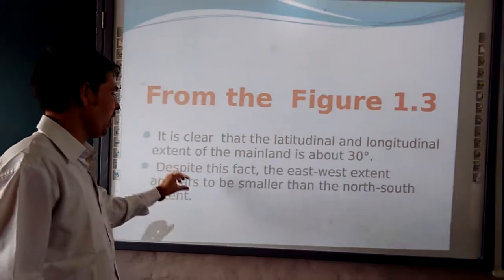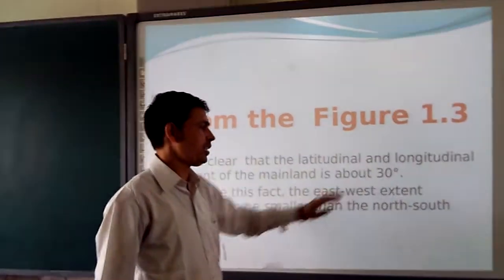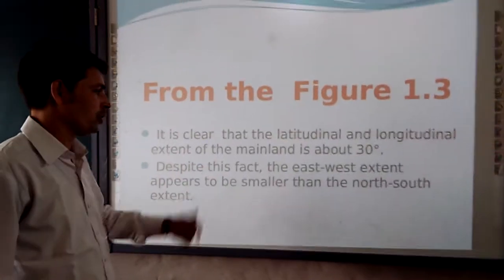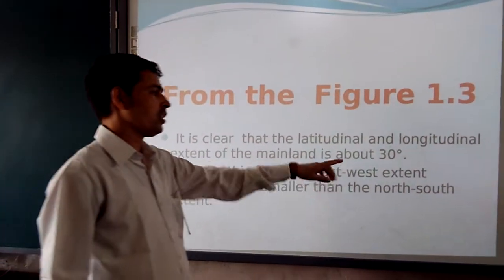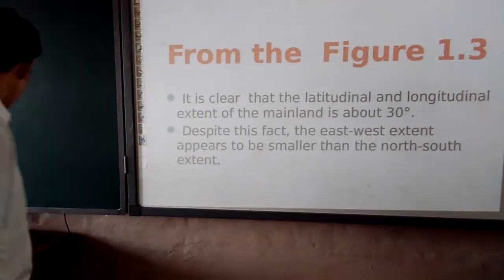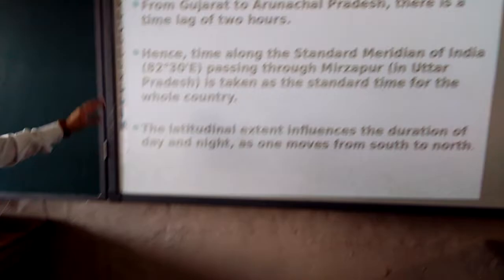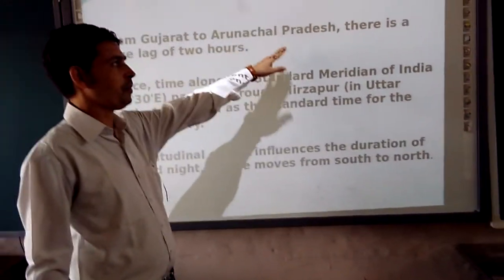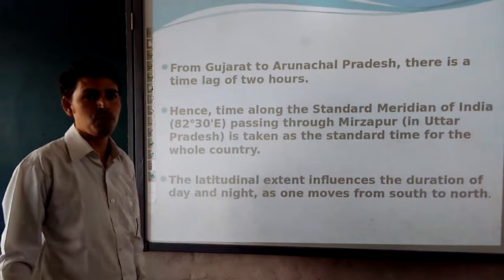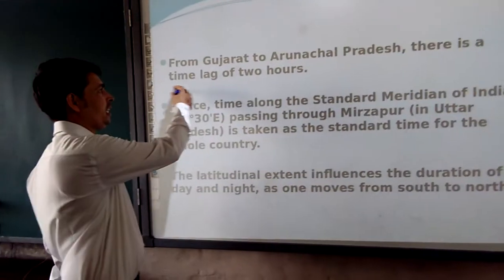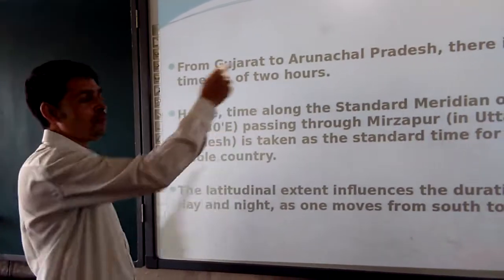Despite this, we see the east-west extension appears to be smaller than the north-south. Moving further, from Gujarat to Arunachal Pradesh, there is a time lag of 2 hours. So the question arises, why is there a time lag of 2 hours?